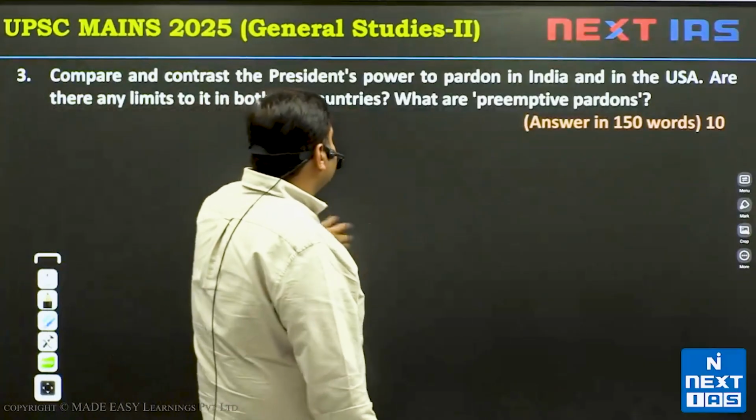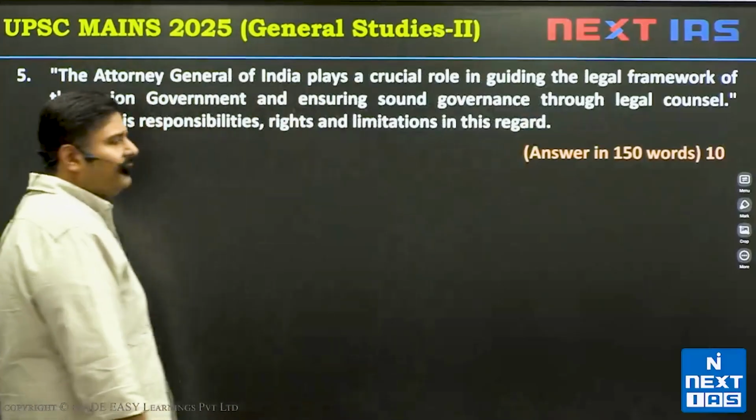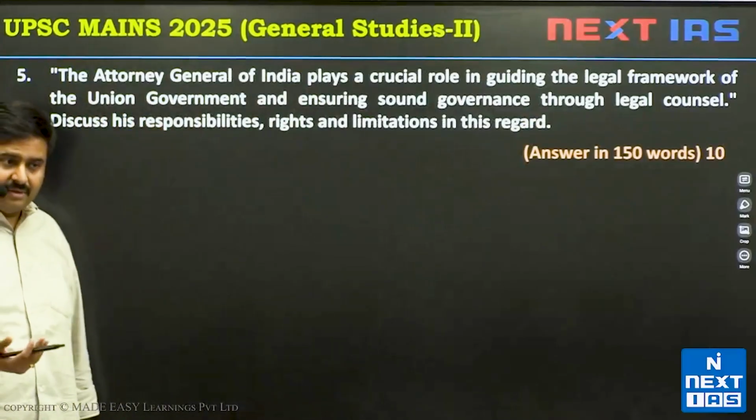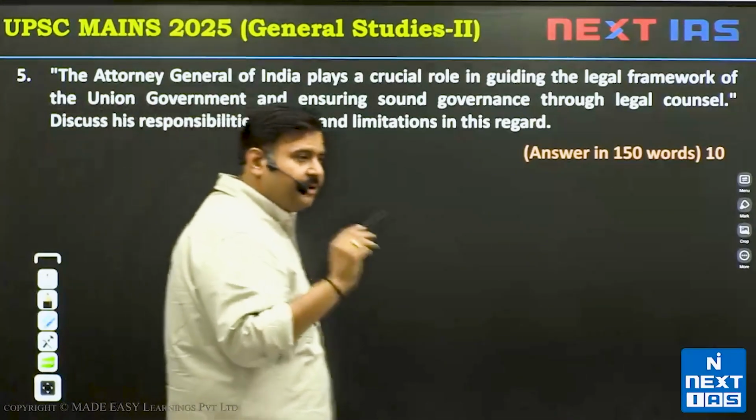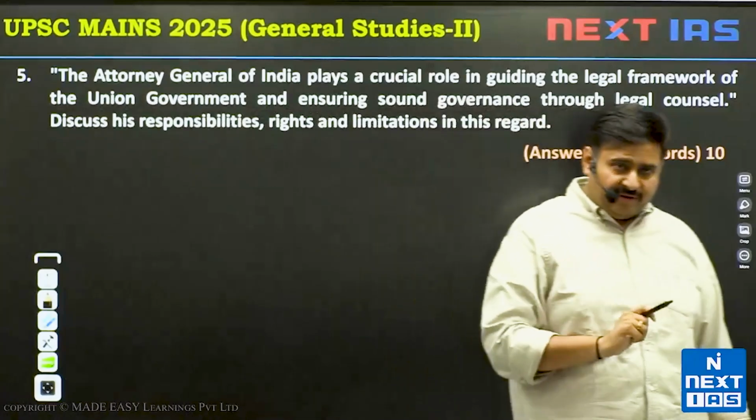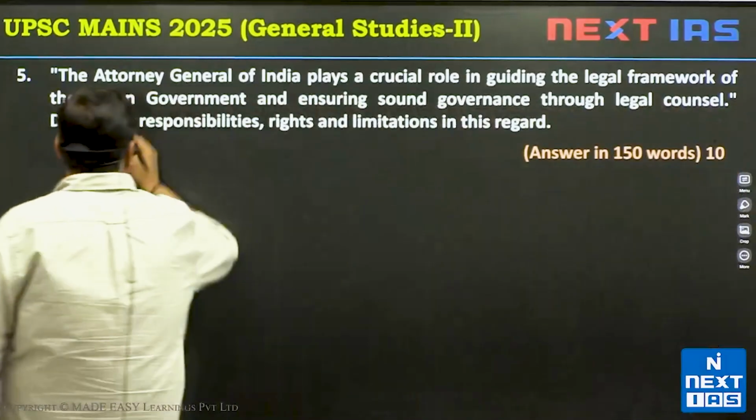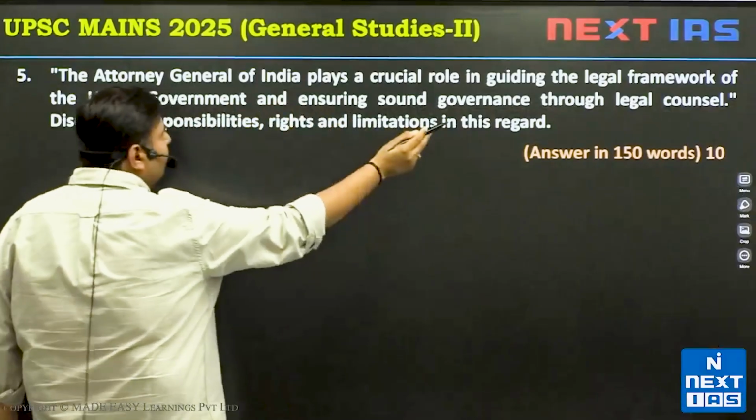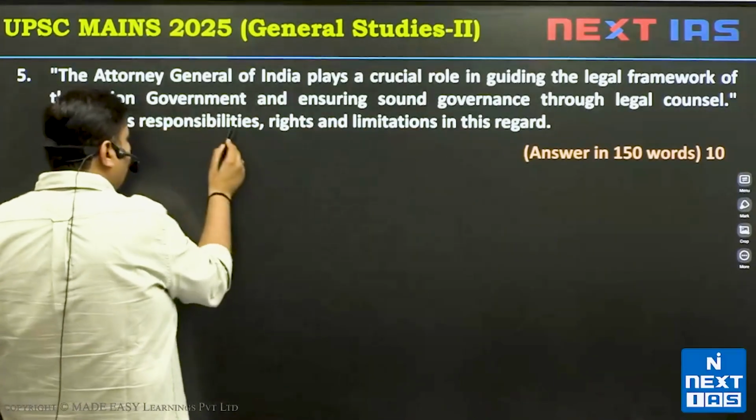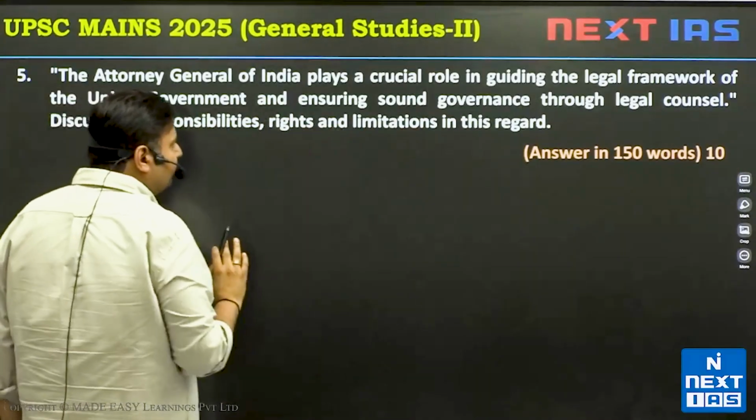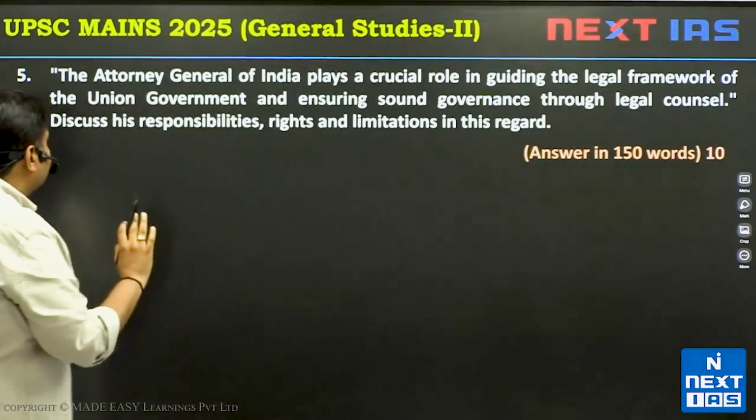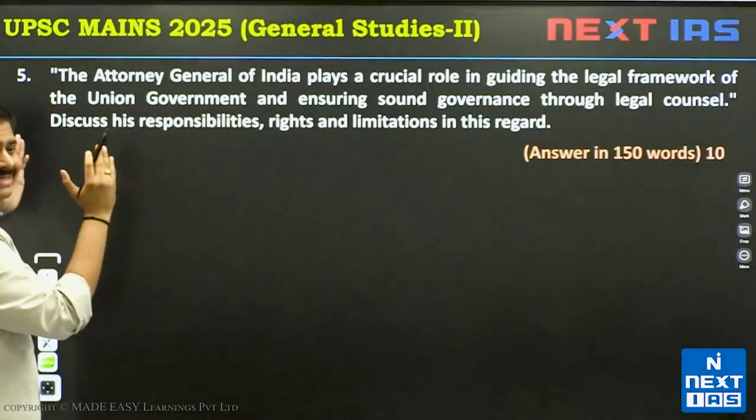Then comes the second question. Again, it is a repeated question. The UPSC has asked this question, but previously they asked it in 250 words. This time they have asked it in 150 words. The role of Attorney General of India in guiding the legal framework of the Union government and ensuring sound governance through legal counsel. So this is not the question, this is a statement.